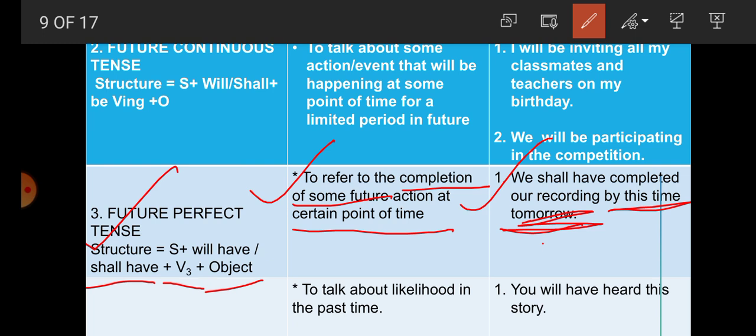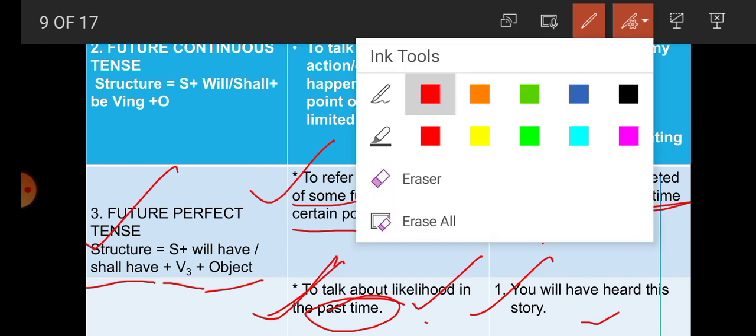Next one, students, is to talk about likelihood in the past time. Talk about likelihood, but in which time? Past time. For example, you will have heard this story. So what does this indicate? Likelihood, and in which time? Past time. It is written in future perfect tense, but it indicates the past time. Likelihood of past times.